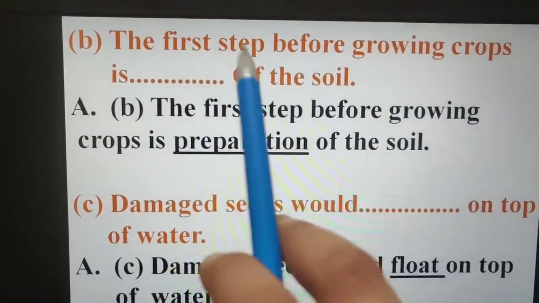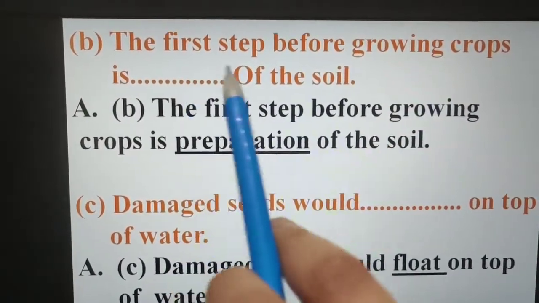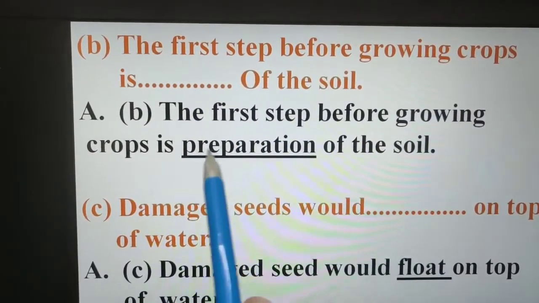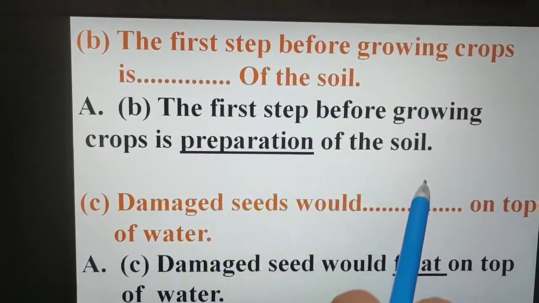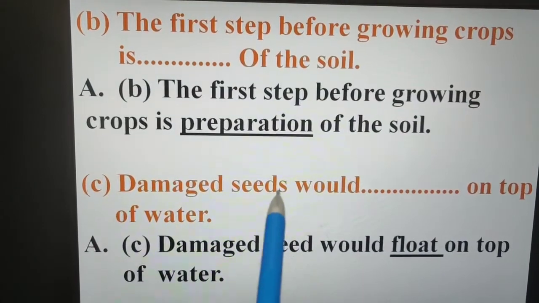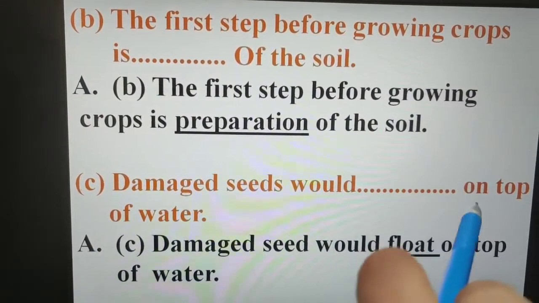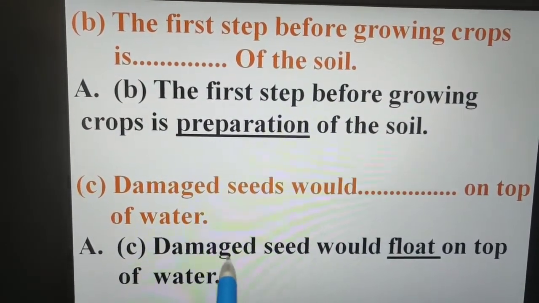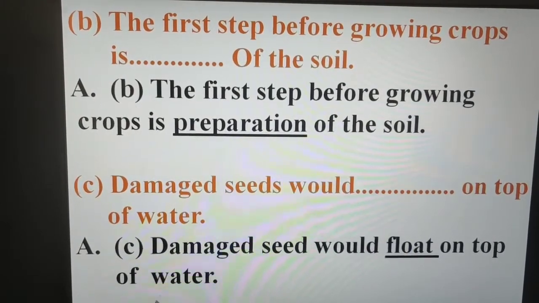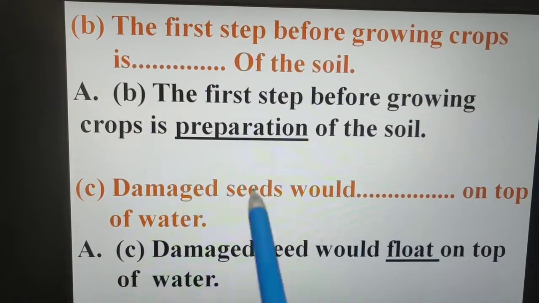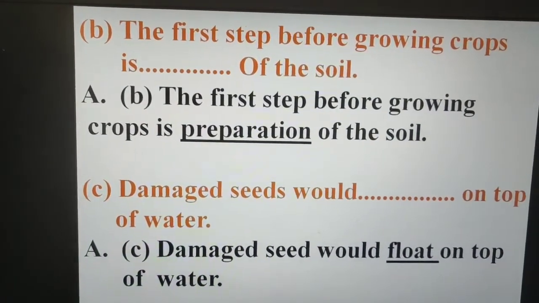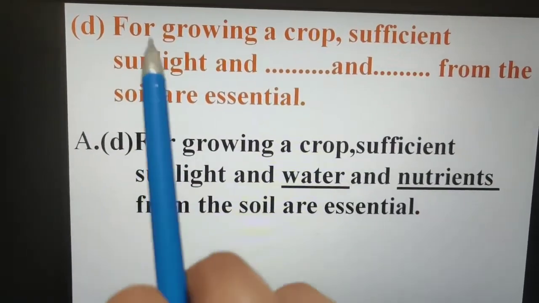Second, the first step before growing crops is dash of the soil. The first step before growing the crops is preparation of the soil. Next, damaged seeds would dash on top of water. Damaged seed would float on top of the water. Why will it float on the top of the water? Because they are hollow. They have less density.